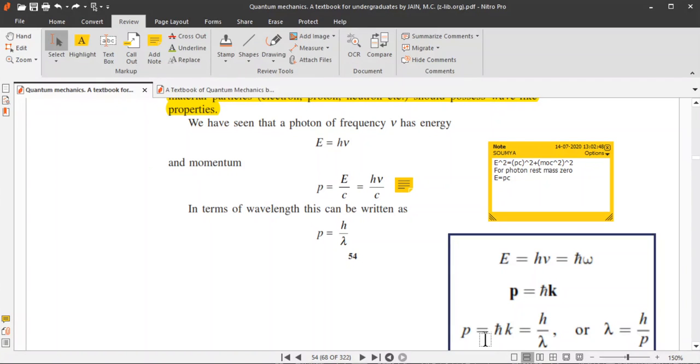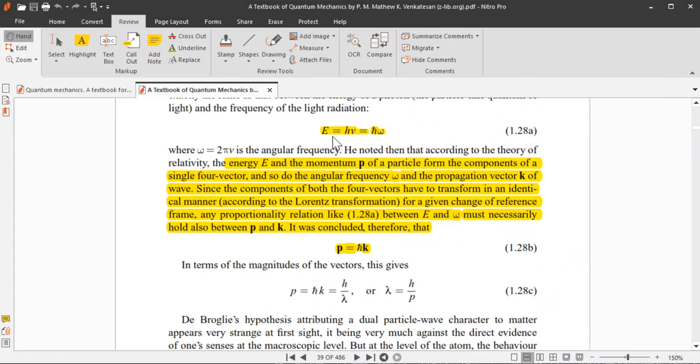Now, the same equation can be established in a different manner also. Again, E equals h nu or h cut omega. Why h cut omega? H cut means h by 2 pi. So, 2 pi nu is equal to omega. So, E equals h nu or h cut omega.